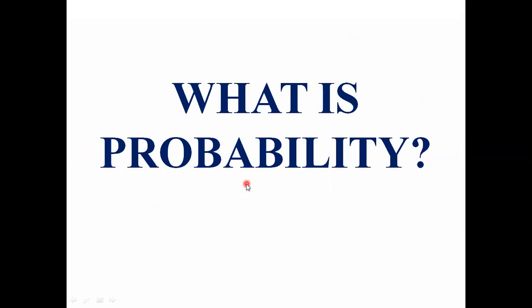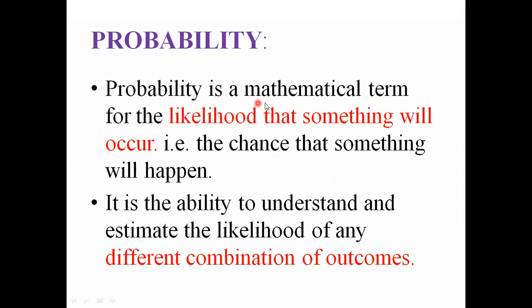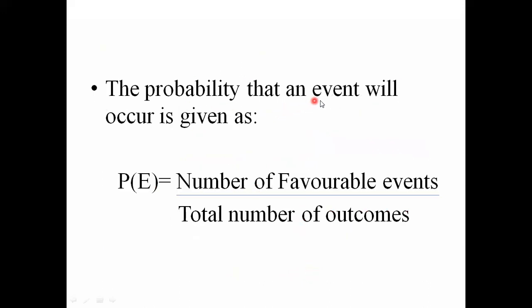What is probability? Probability is a mathematical term for the likelihood that something will occur. That is, the chance that something will happen. It is the ability to understand and estimate the likelihood of any different combination of outcomes. The probability that an event will occur is mathematically given as probability of event E is equal to number of favorable events divided by total number of outcomes.